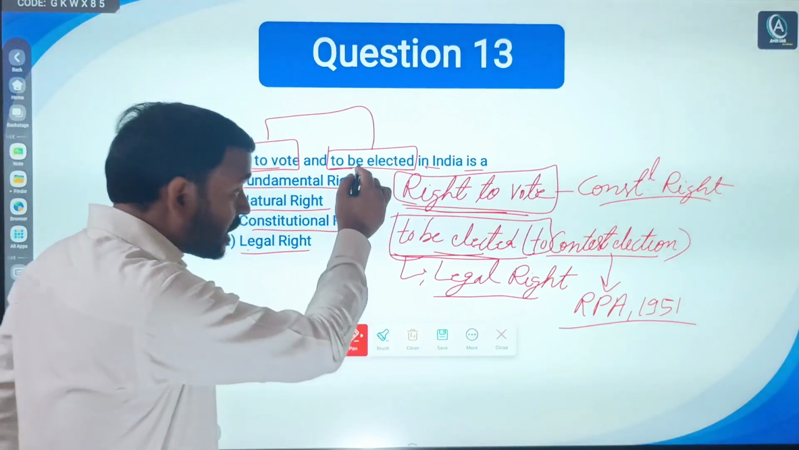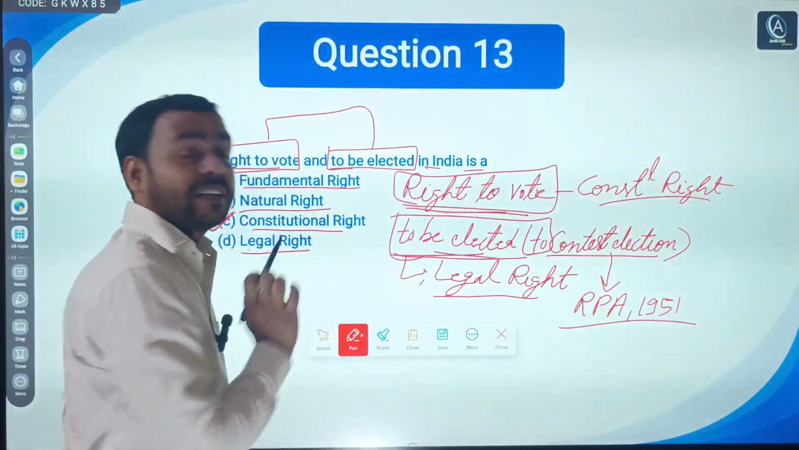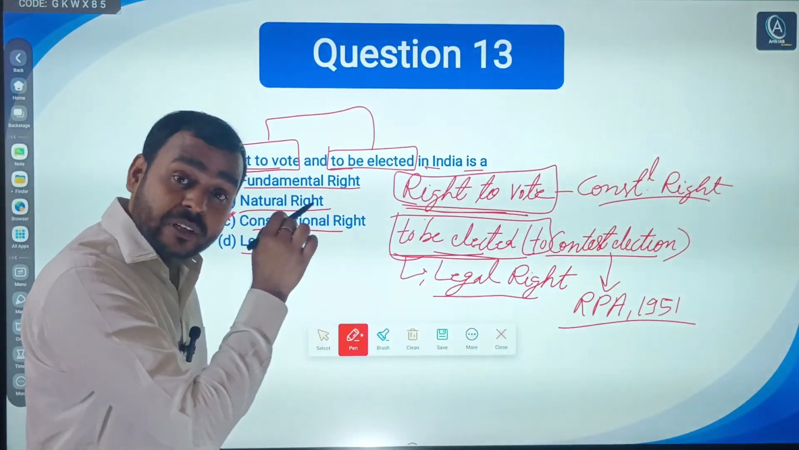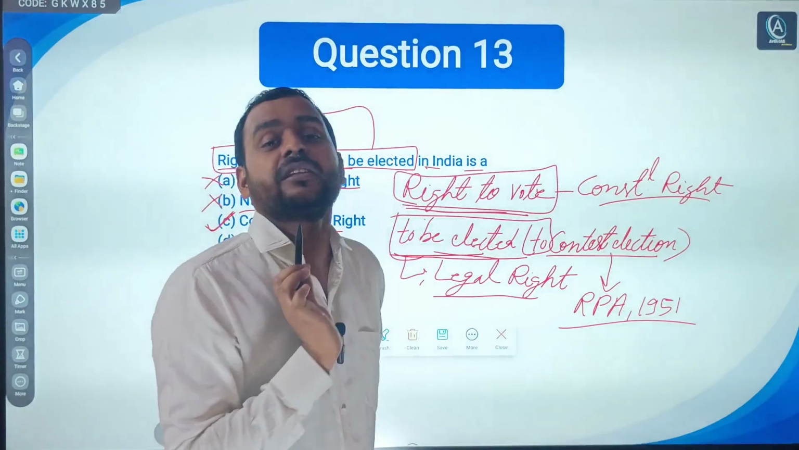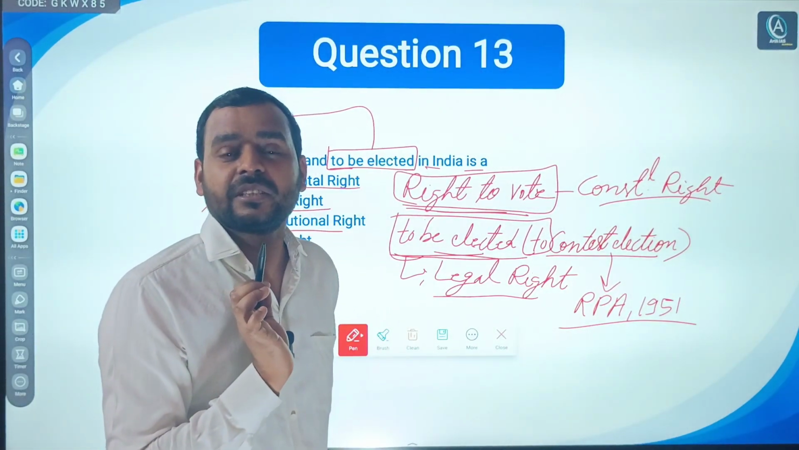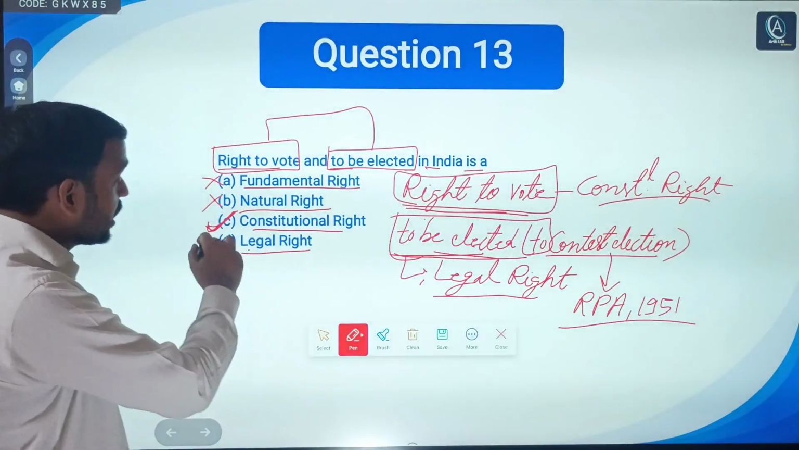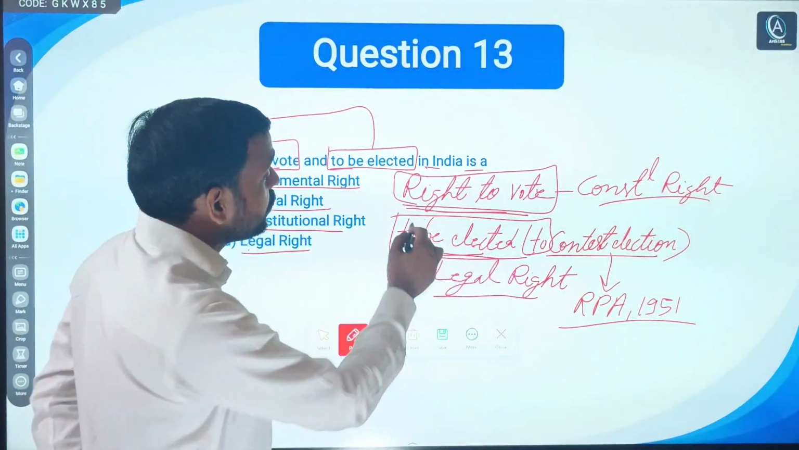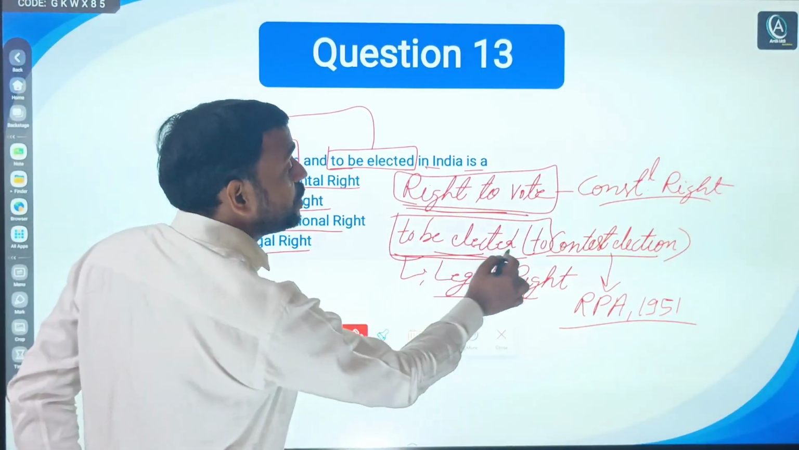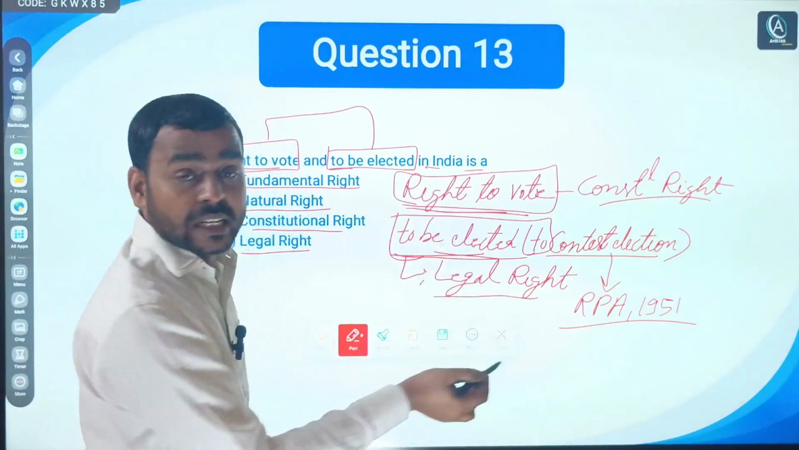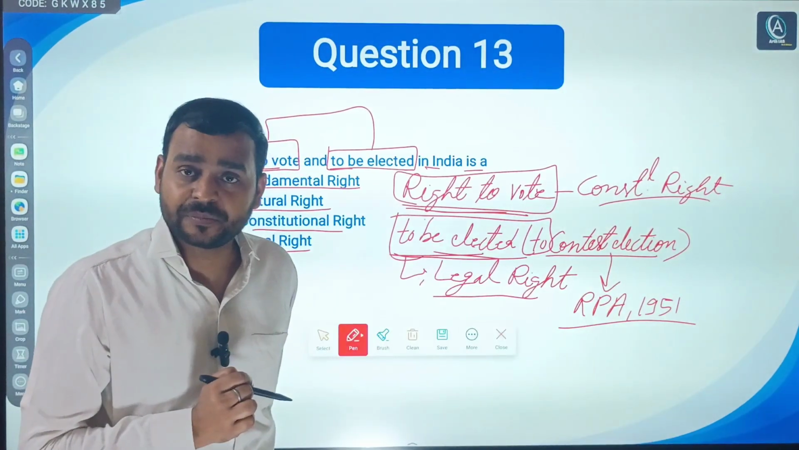I have made a detailed explanation, and I would ask you to read the explanation. Let me tell you, the right answer as per UPSC is option C, constitutional right. But I have told you that the right to vote is a constitutional right, and to be elected or to contest election is a legal right under the Representation of People Act.